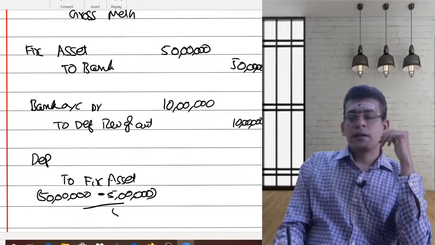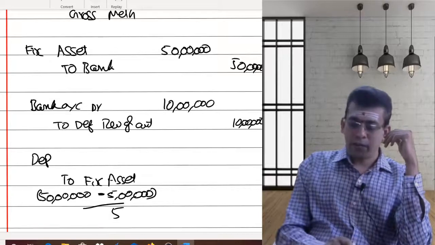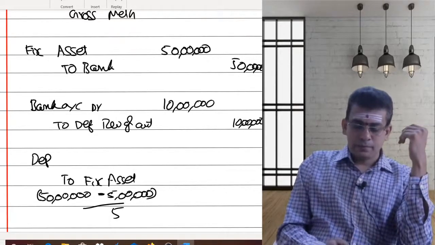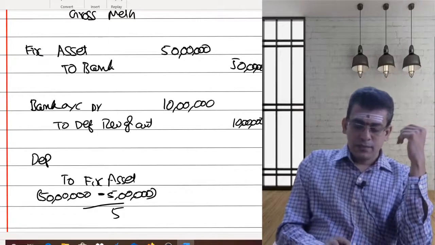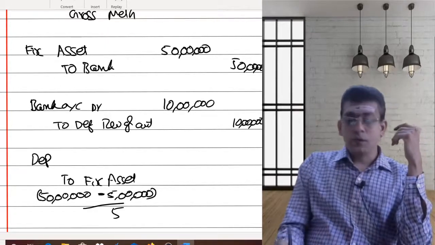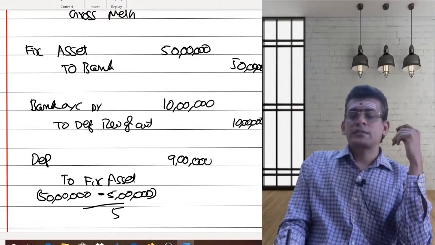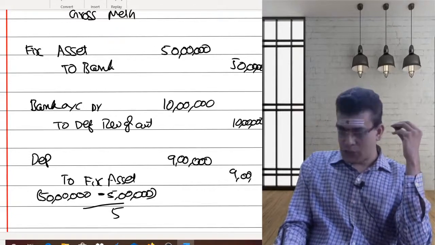So this 45 lakhs divided by the life of the asset, which is going to be 5 years, and I am claiming that on the straight line method. So 50 lakhs minus 5 lakhs divided by 5. So I will be getting depreciation of 9 lakhs to be considered as a part of your depreciation.